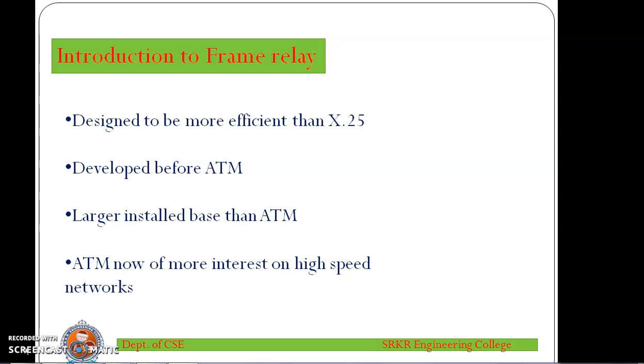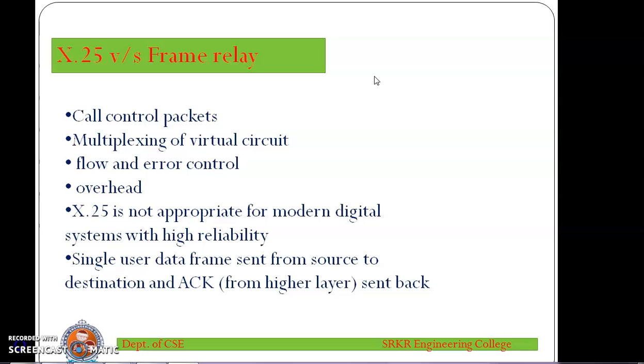It was developed before ATM. Frame relay has a larger installed base than ATM. Nowadays, ATM is used for high-speed networks. Now we'll see some comparisons between X.25 and frame relay network concepts.